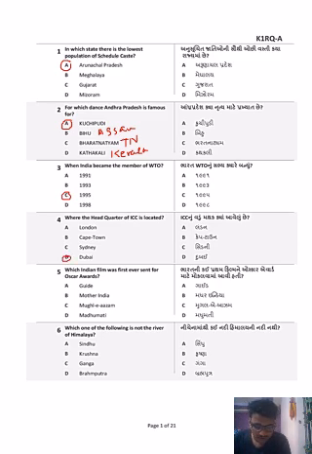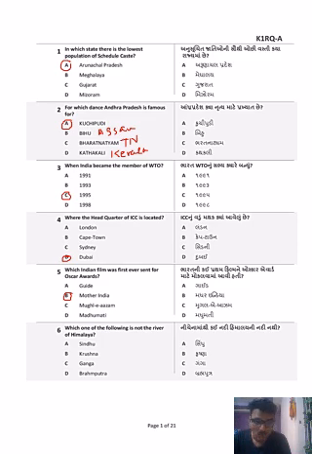Which Indian film was first ever sent for the Oscar Awards? You know that Mother India was the first Indian film which was sent for the Oscar Award. It was selected in the category of best feature film in international languages. So it was Mother India.